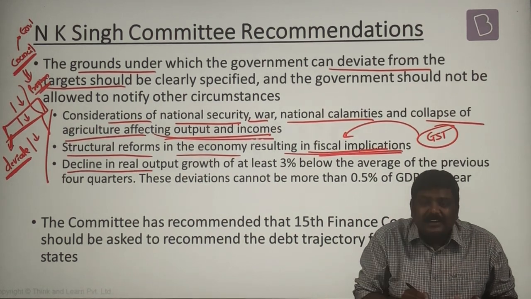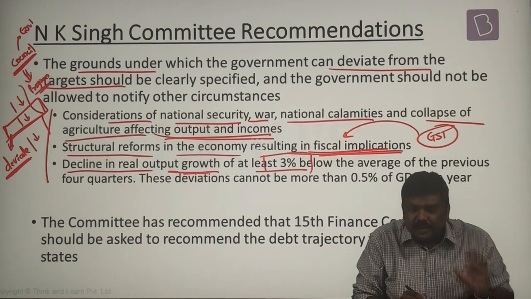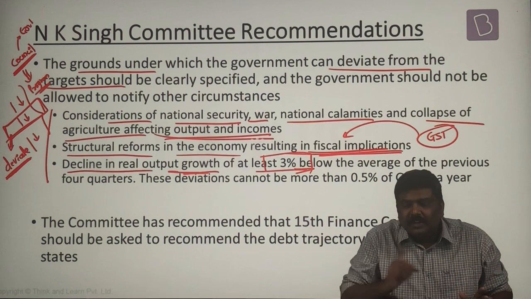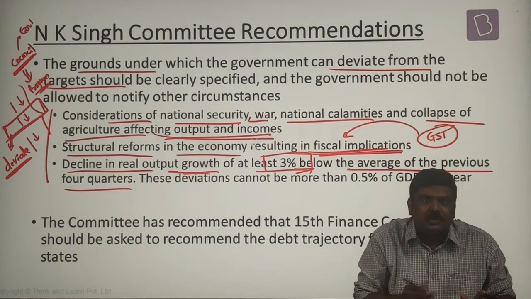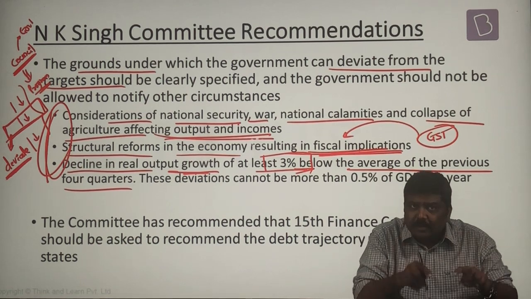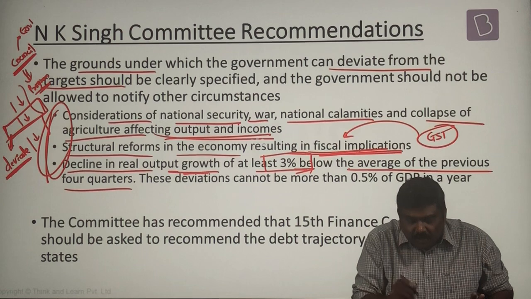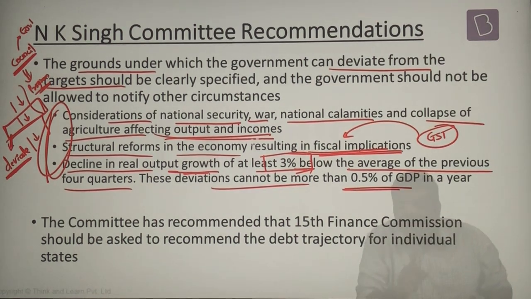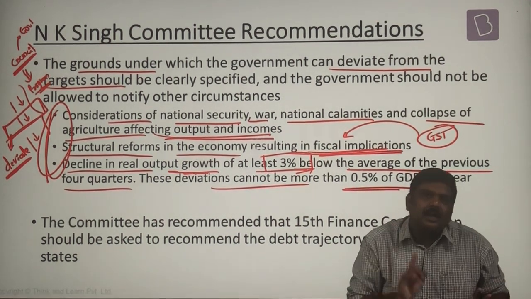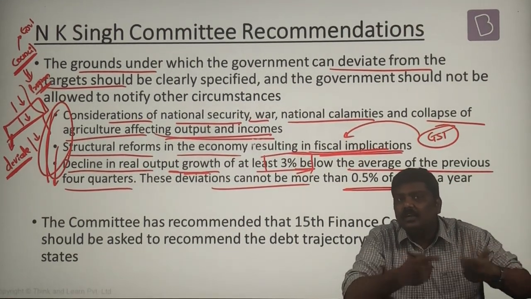Third, if there is a decline in the real output of the economy, that is the economic output reduces by at least 3% when compared to the average of the previous 4 quarters. In these 3 situations, the deviation could be allowed. And remember this is the recommendation of the committee, and the deviation to the extent of only 0.5% of GDP will be allowed. So these are the recommendations which have been given by the committee to the government.